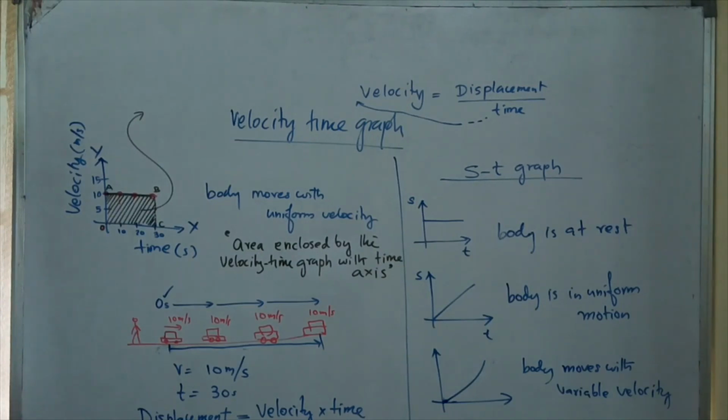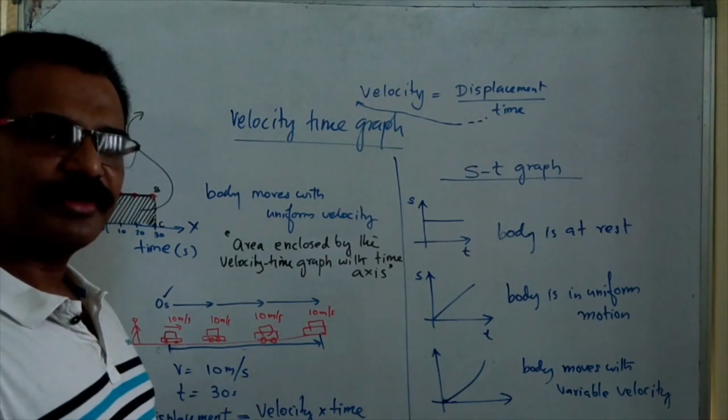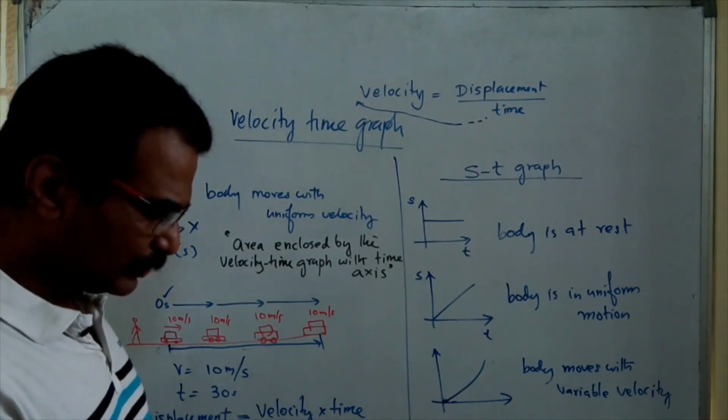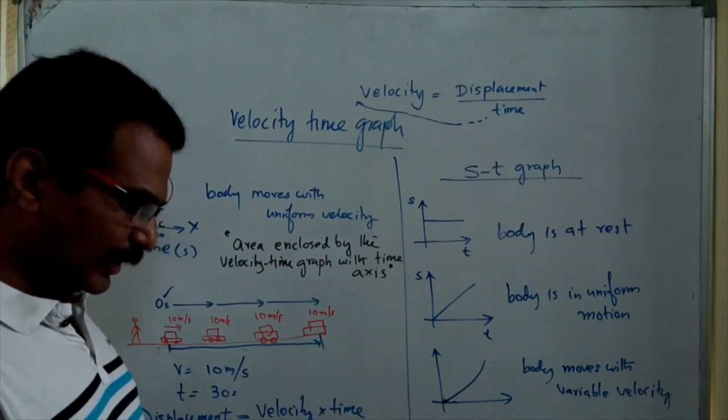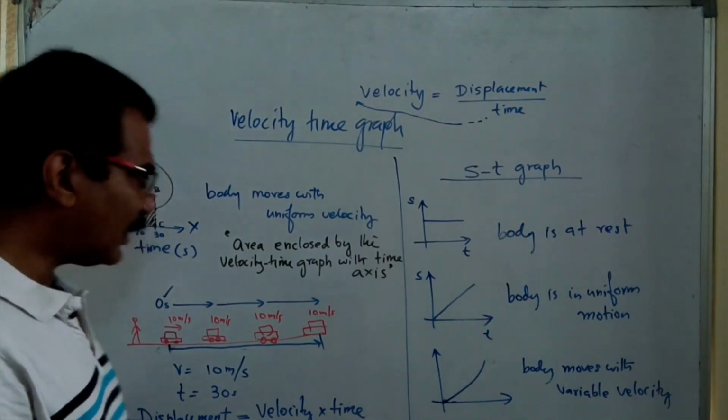Area of a rectangle formula. Area is length into breadth.